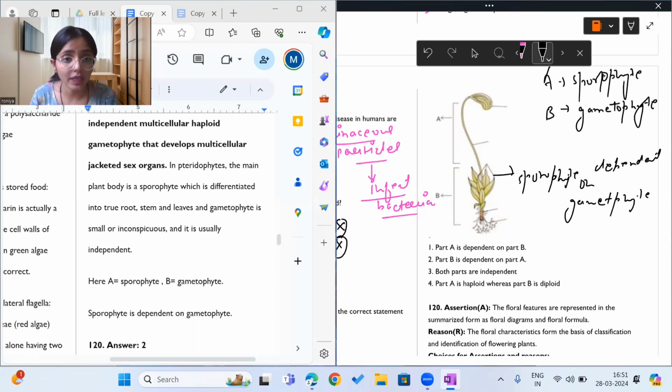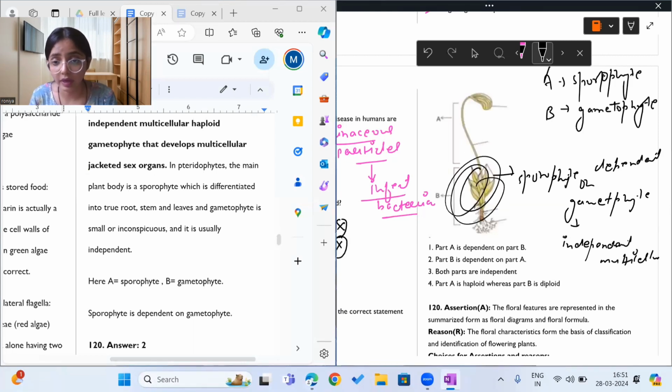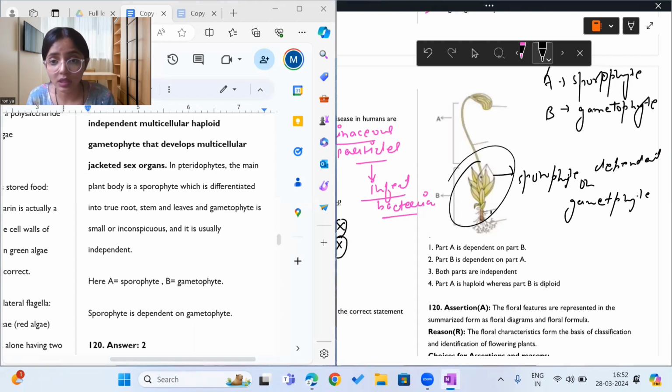Sorry, because gametophytes are independent and multicellular. This is the sporophyte. Okay, so they are independent. These leaf-like structures are there, no? These are gametophytes. So these are leaf-like structures, these are root-like structures, these are stem-like structures, and they are present on gametophytes. And these gametophytes bear sporophyte, which is dependent on gametophyte for its survival.